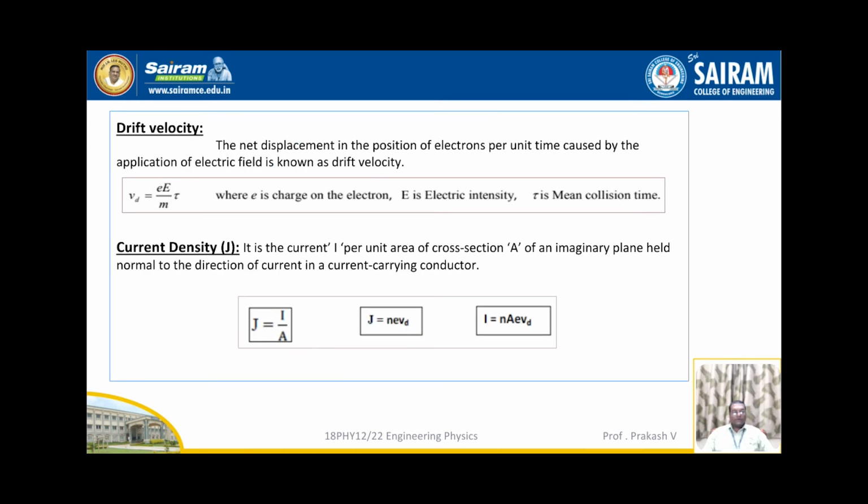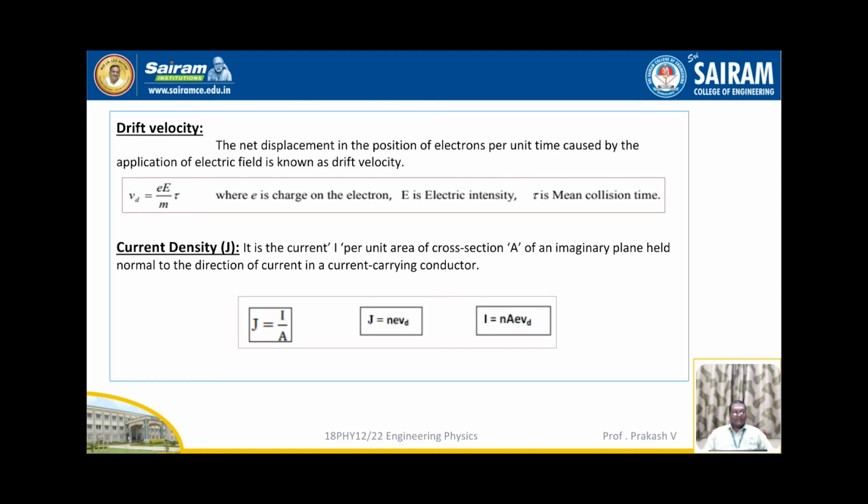Now let us discuss drift velocity. The net displacement in the position of electrons per unit time caused by the application of electric field is known as drift velocity. Drift velocity is denoted by the symbol Vd, which is equal to small e into capital E into tau, all divided by m. Here small e is the charge on the electron, capital E is the electric intensity, and tau is the mean collision time.